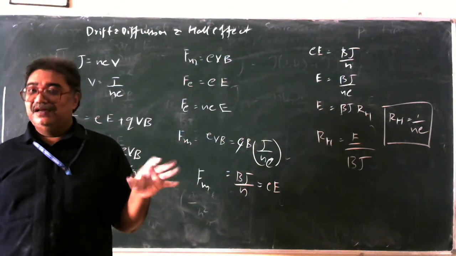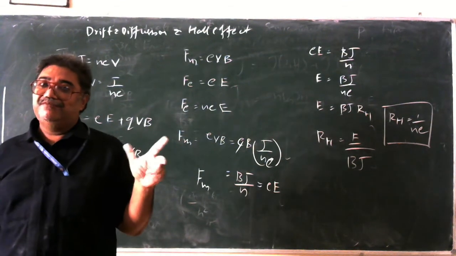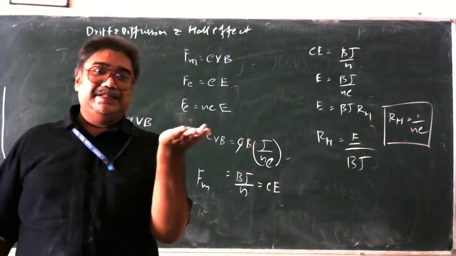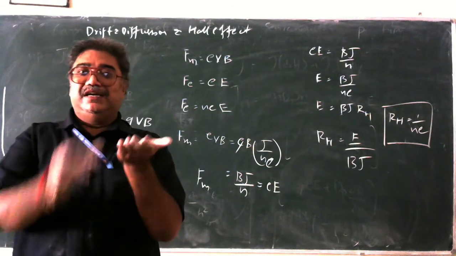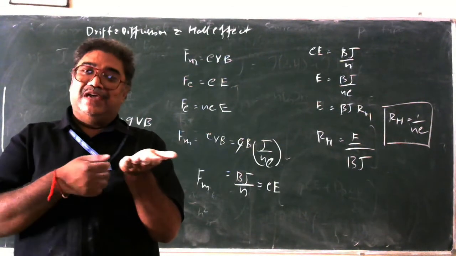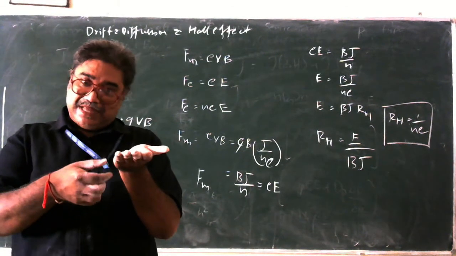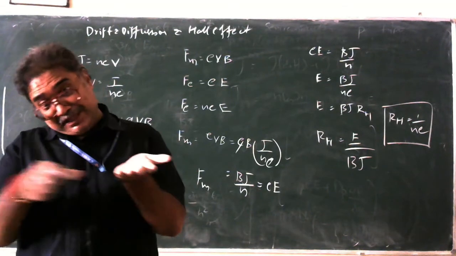Simple equation. What is that? FBI. We are going to take the fundamental principle of FBI. What is it that we are taking? We are taking the specimen and placing it in a magnetic field. So a constant magnetic field is applied, and we are applying an electric field. So what is happening? A current is produced. So we are measuring the current density.